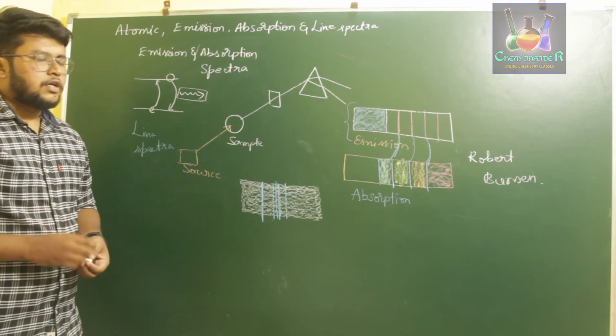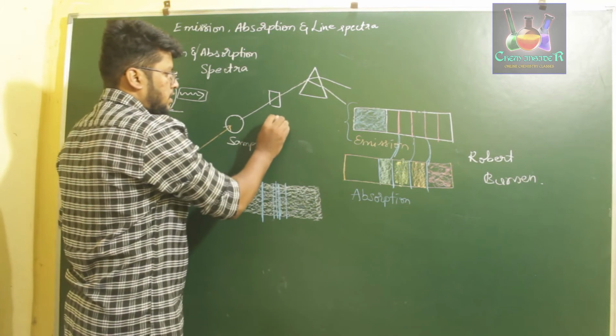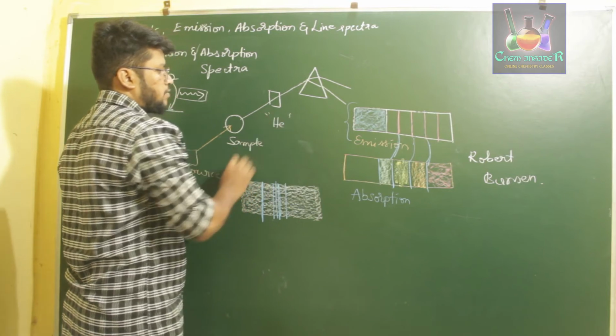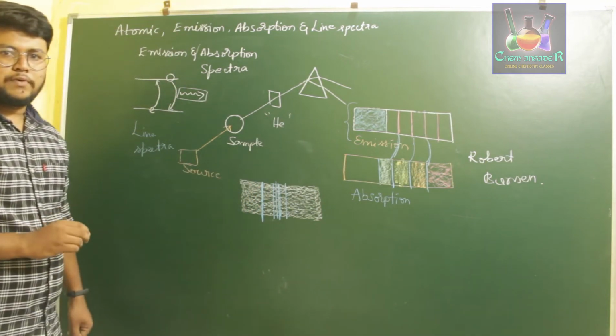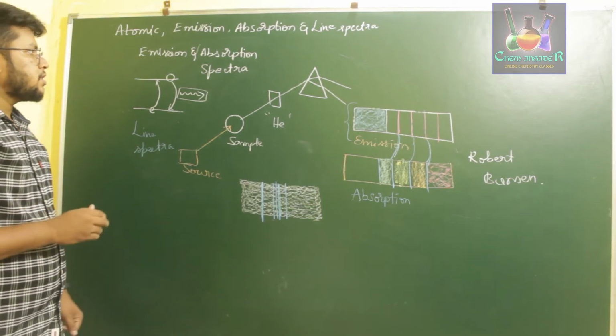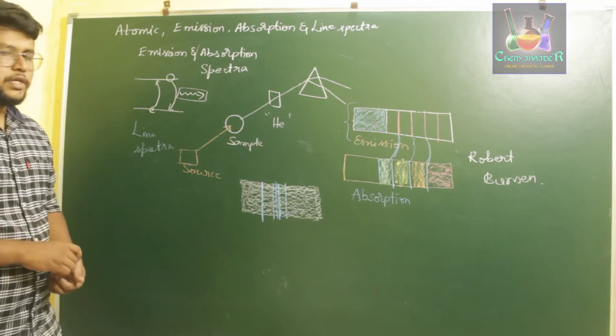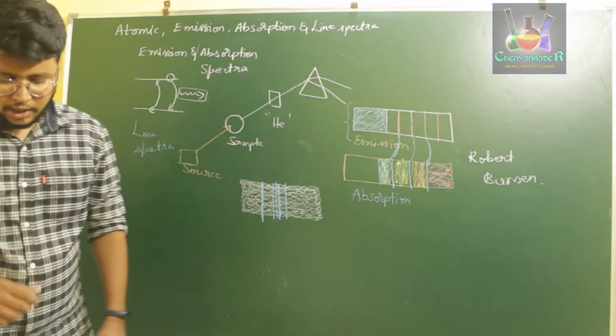And further, these spectral studies were very useful for determining helium present in the sun. So helium, which was found to be present in the sun, was discovered by the use of spectral studies. Okay, so this is about the emission, absorption and line emission spectra. Next, we'll discuss the line emission spectrum of hydrogen.